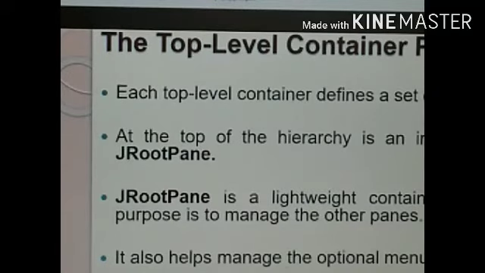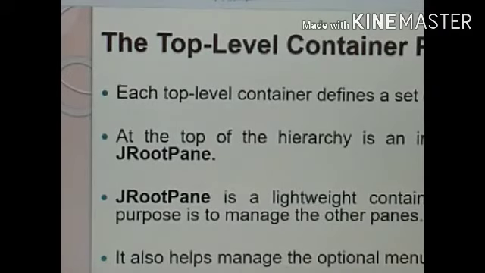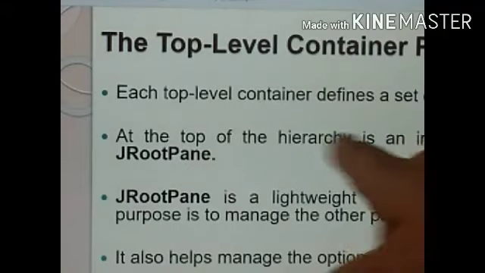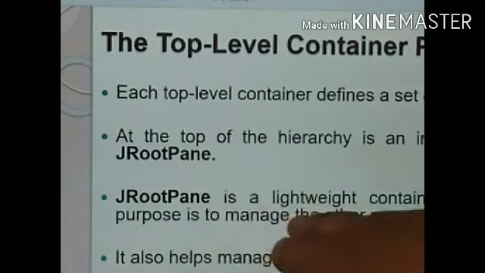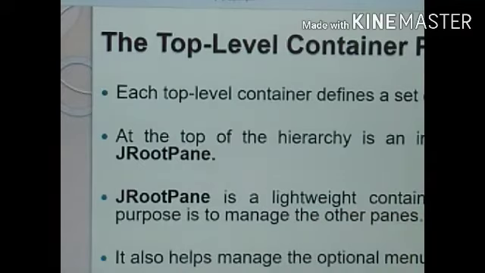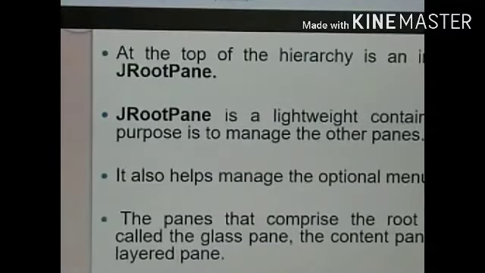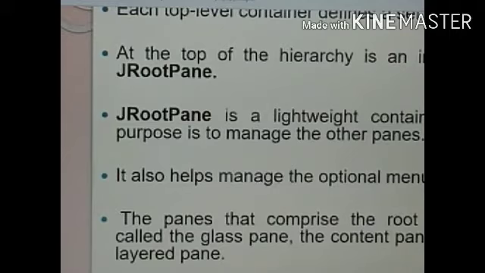Top level container panes: there are different types of panes. A top level container defines a set of panes. One is the JRootPane. JRootPane is a lightweight container whose purpose is to manage other panes. It also helps manage the optional menu bar. The panes that comprise the root pane are the glass pane, content pane and layered pane.